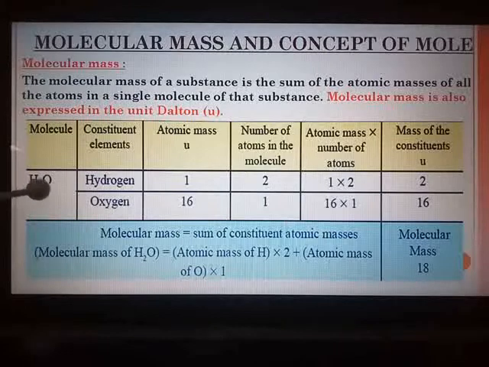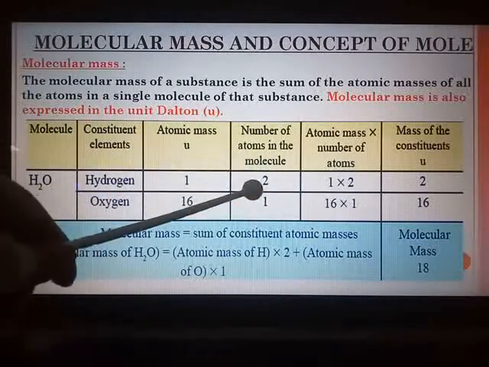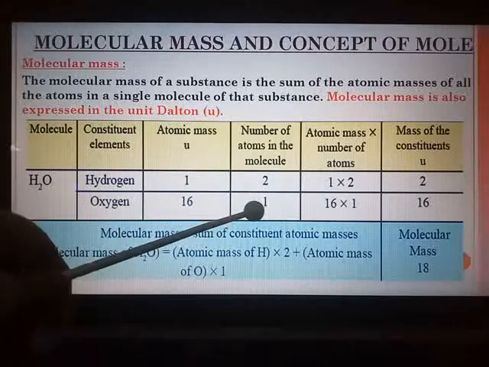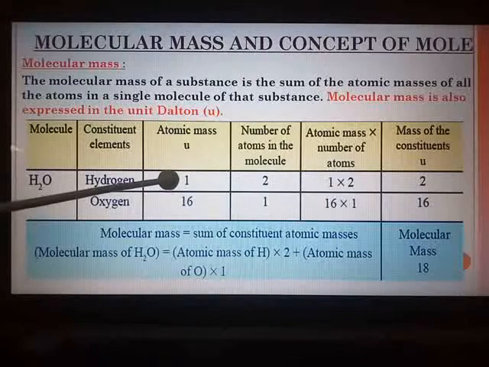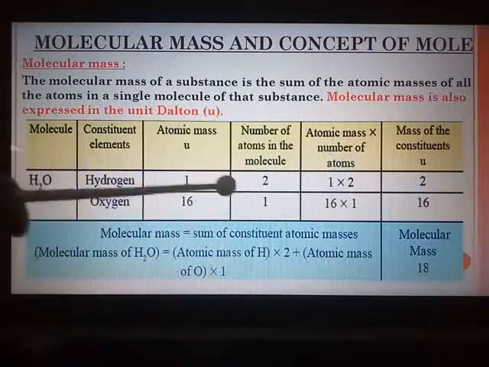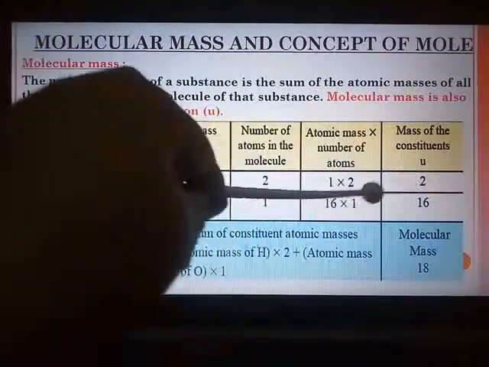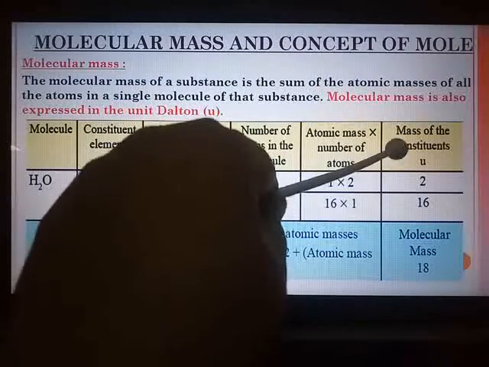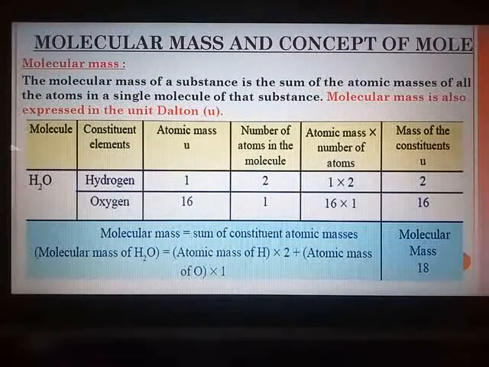The number of atoms in the molecule is hydrogen 2 and oxygen only 1, H2O. So 1 multiplied by 2 for hydrogen, and oxygen is only 1, so 16 multiplied by 1. So 2 multiplied by 1 is 2, 16 multiplied by 1 is 16. Add up both, 2 plus 16, molecular mass is 18.